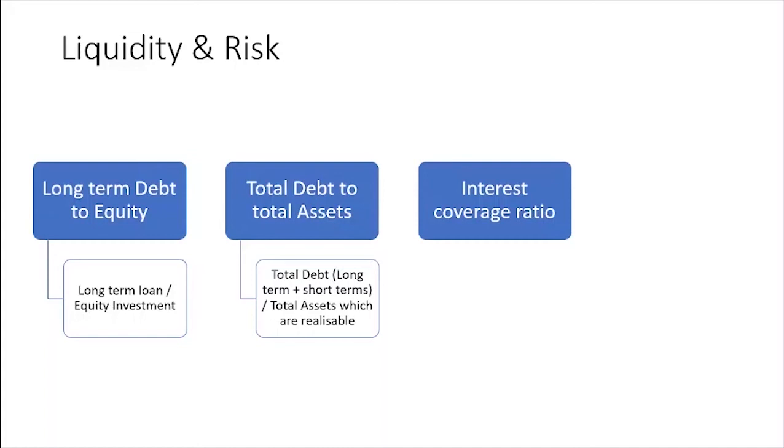Whenever you apply for a personal loan, the bank will ask you how much is your salary. Why do they want to know that? Why don't they just give you the loan? Because they want to know, do you have the paying capacity or not? If you are earning $6,000 a month, the bank will never give you a loan where the interest is more than $6,000. Forget about the principal, correct? If you are not able to pay your interest, how will you pay the principal?